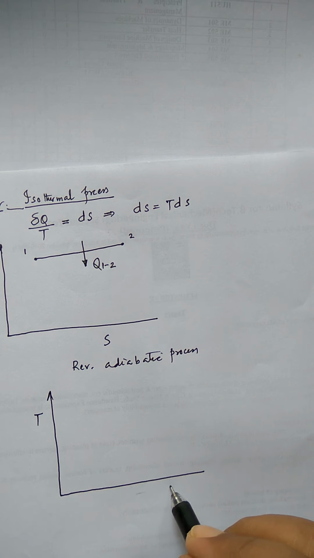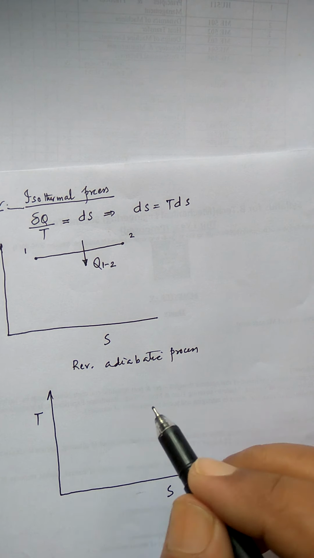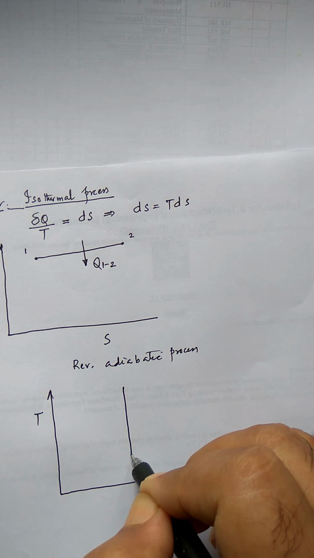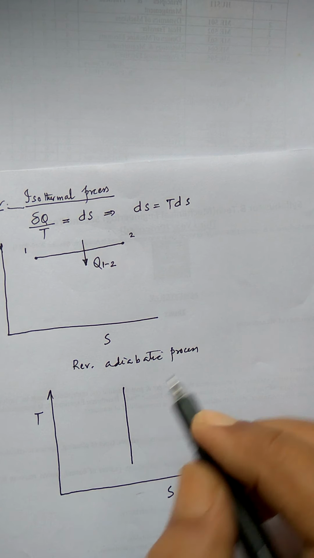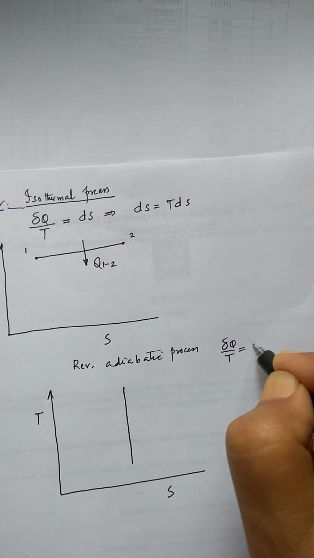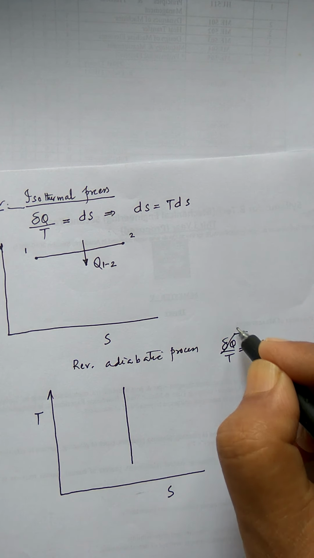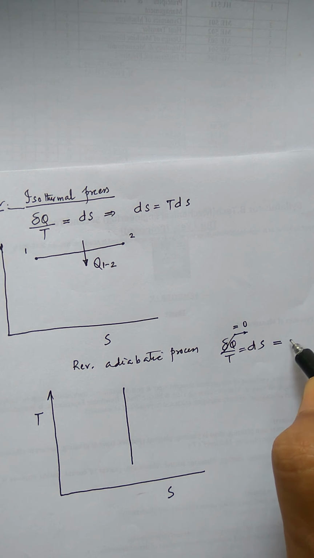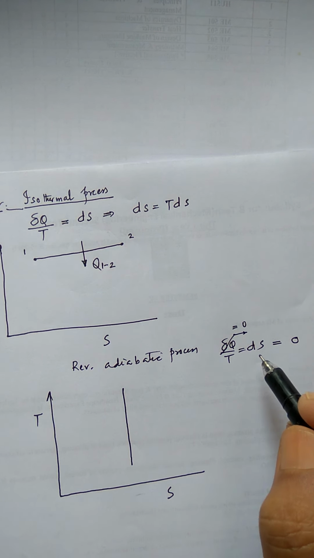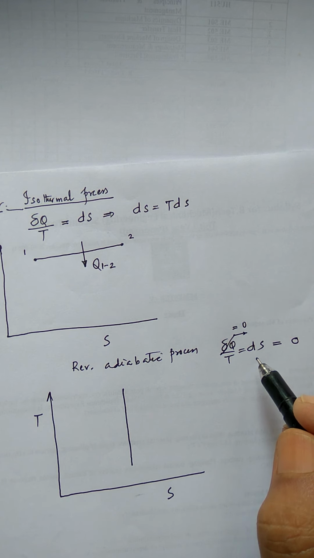If this is T, this is S, on the TS diagram T will change but S will remain constant, because del Q by T equals dS, and this is equal to 0. So dS is equal to 0.